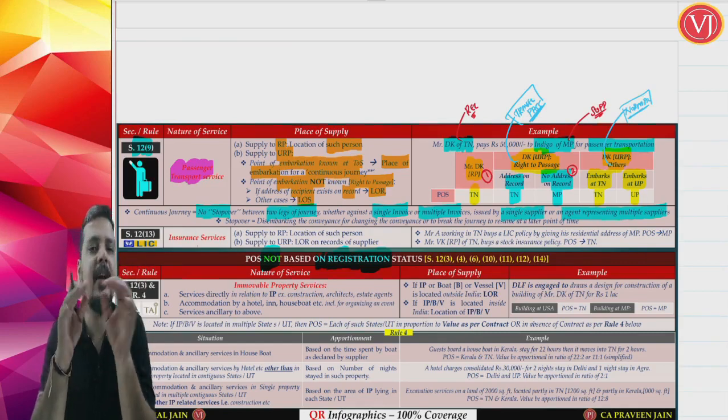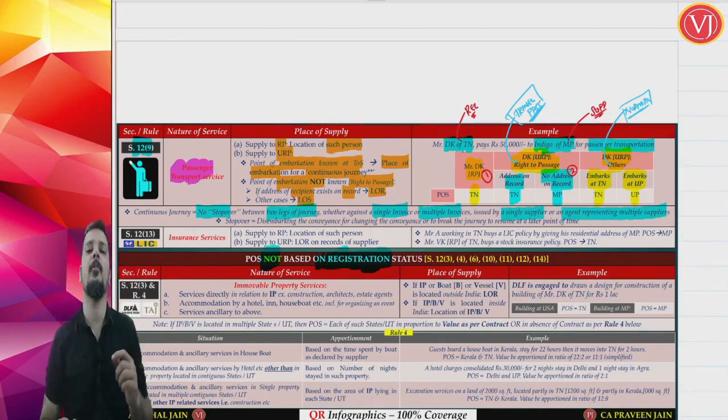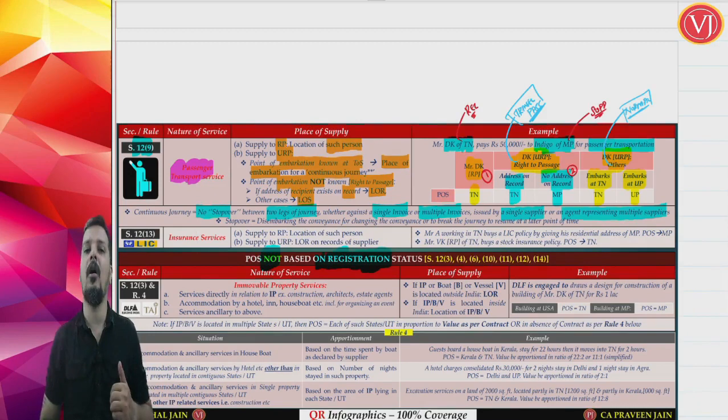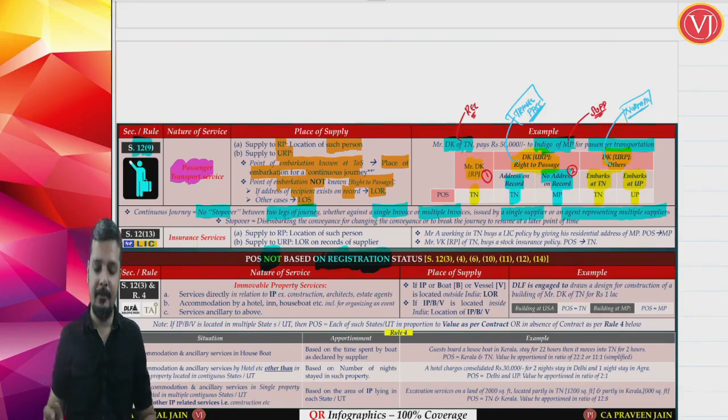Plus, if it is a single ticket, very neat and clean, simple. If it is multiple tickets, those multiple tickets should be taken either from the same supplier, that is Indigo, Goa to Kolkata, Kolkata to Delhi, same supplier Indigo, or Goa to Kolkata Indigo, Kolkata to Delhi Air India, where there are multiple suppliers, but you are taking the tickets from the same agent.